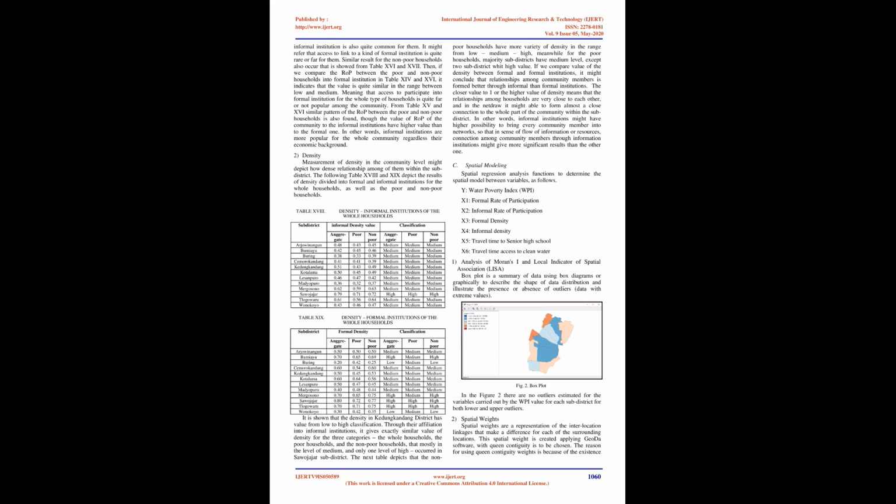Tables 14 and 15 illustrate that participation in informal institutions is also quite common for poor households. It might suggest that access to formal institutions is quite rare or far for them. A similar result for the non-poor households also occurs, as shown in Tables 16 and 17. Then, if we compare the ROP between the poor and non-poor households in formal institutions in Tables 14 and 16, the values are quite similar, in the range between low and medium.